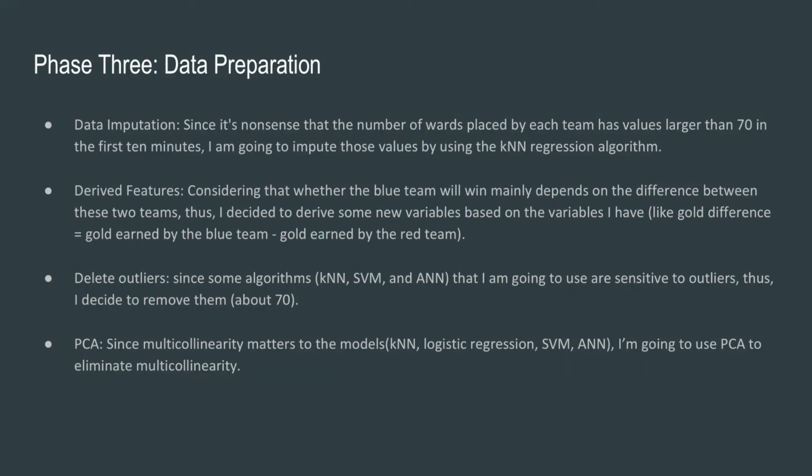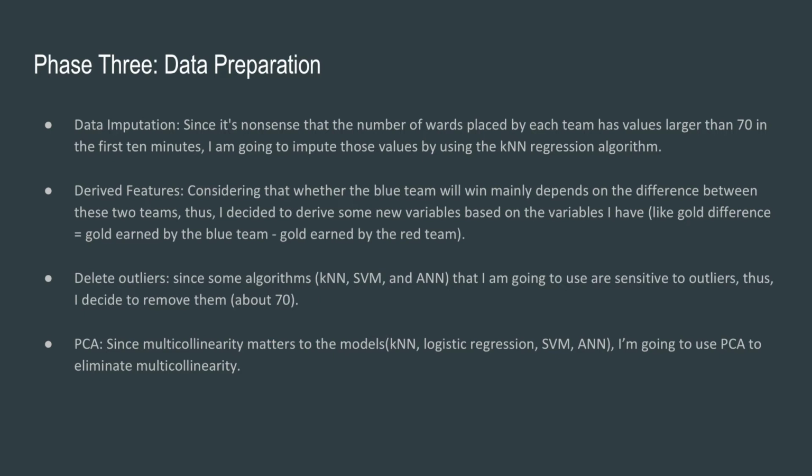And phase 3 is data preparation. The first part is data imputation. Since it is nonsense that the number of wards placed by each team has values larger than 70 in the first 10 minutes, I'm going to impute those values by using the KNN regression algorithm.